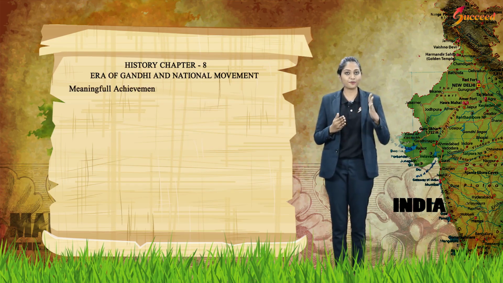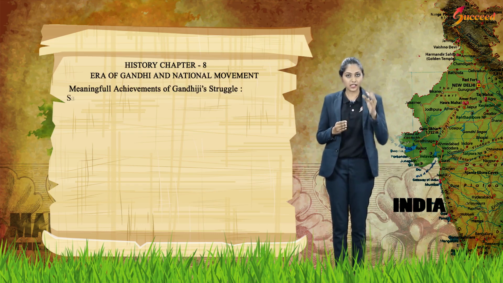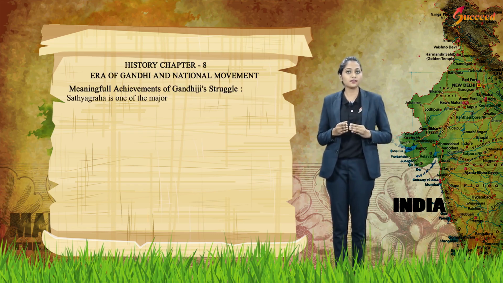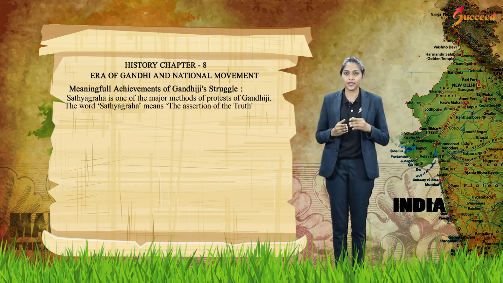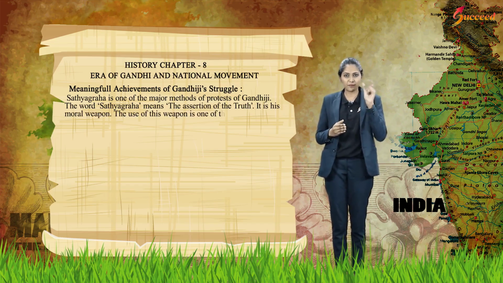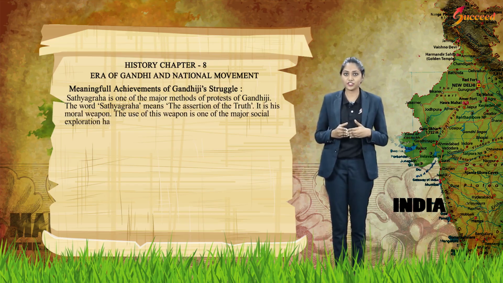Meaningful achievements of Gandhiji's struggle. Satyagraha is one of the major methods of protest of Gandhiji. The word Satyagraha means assertion of the truth. It is his moral weapon. The use of this weapon is one of the major social explorations that has ever taken place in human history.